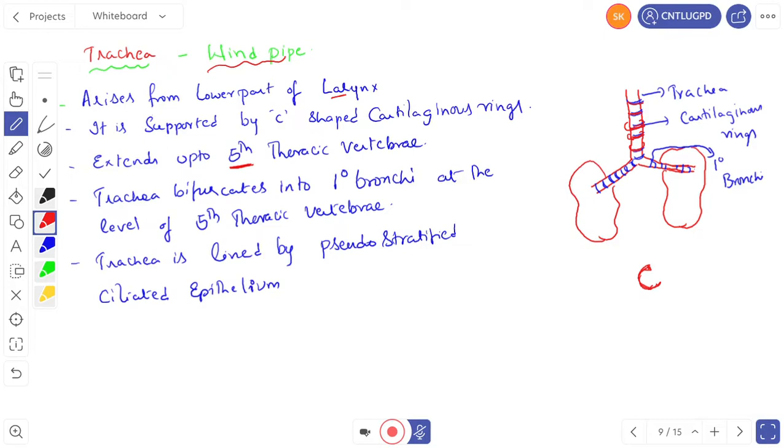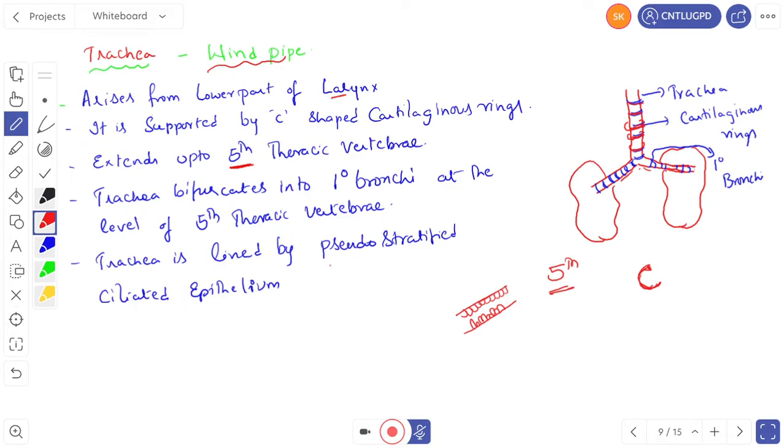Then up to where the trachea is extending? Trachea extends up to 5th thoracic vertebrae. The trachea bifurcates into two bronchi called as primary bronchi at the level of 5th thoracic vertebrae. And the trachea is internally lined by pseudostratified columnar epithelium. This is the columnar epithelial cells.